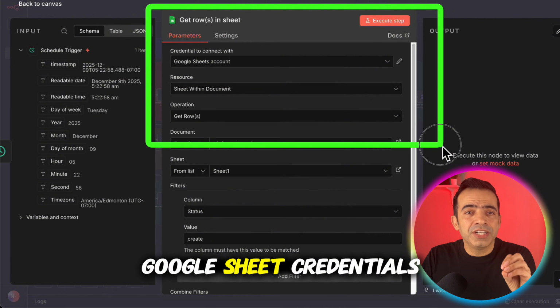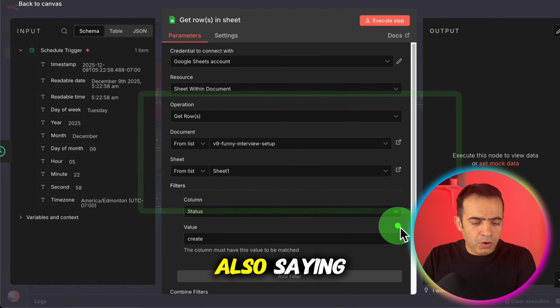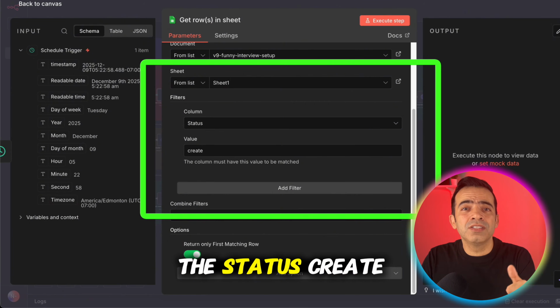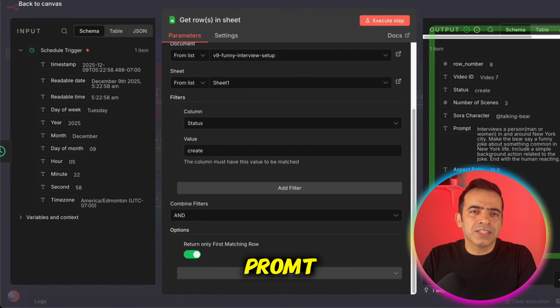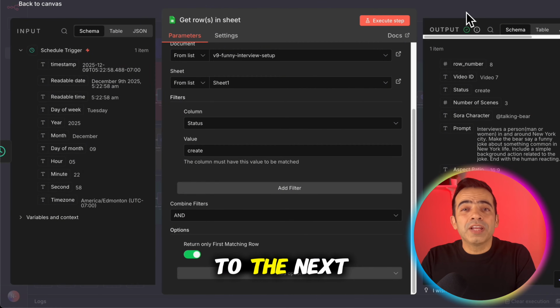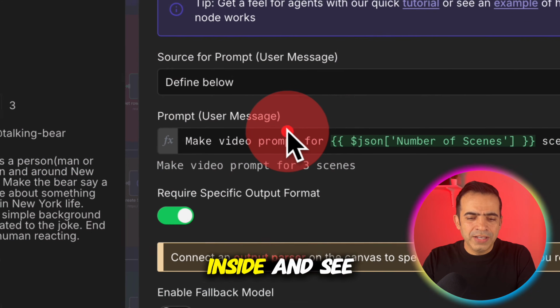We are adding Google Sheet credentials and we are reading our sheet which is funny interview setup. We are also saying let's bring a row which has the status create. So once we run this node, we have our character talking bear and the prompt inside our Google Sheet. Alright, now let's go to the next node. Next node is called AI agent. Let's double click and go inside and see what we are doing here.